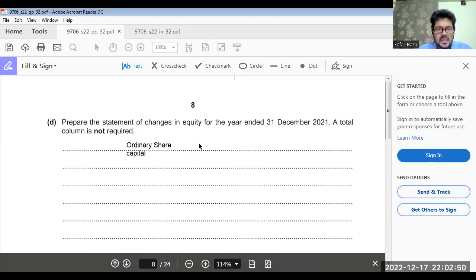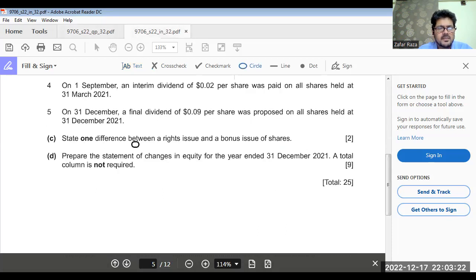Then retained earnings. Revaluation reserve. And what else?